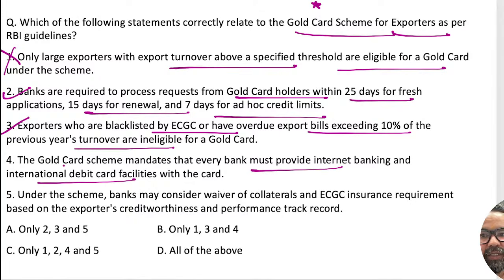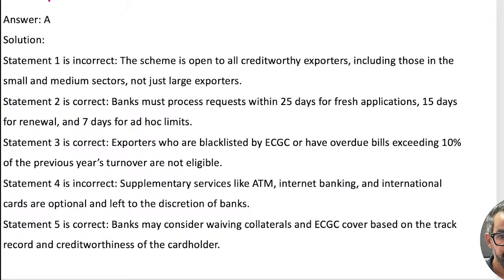The next one is: the gold card scheme mandates that every bank must provide internet banking and debit card. There is as such no mandate, but nowadays banks offer multiple services with that particular gold card, so as to attract more and more customers. Under the scheme, bank may consider waiver of collateral, in creditworthy cases, yes. 235 means option A will be the right answer for this one. Okay, option A will be the right answer.